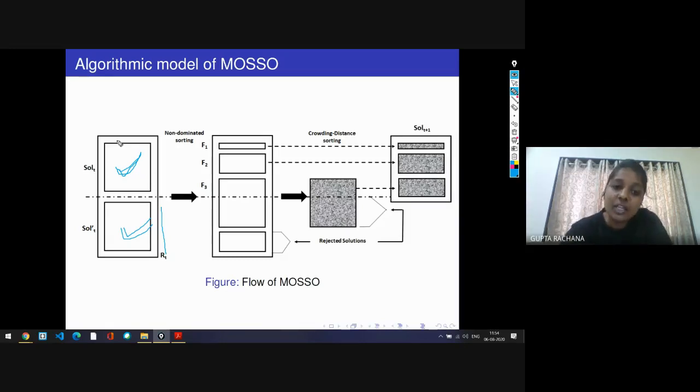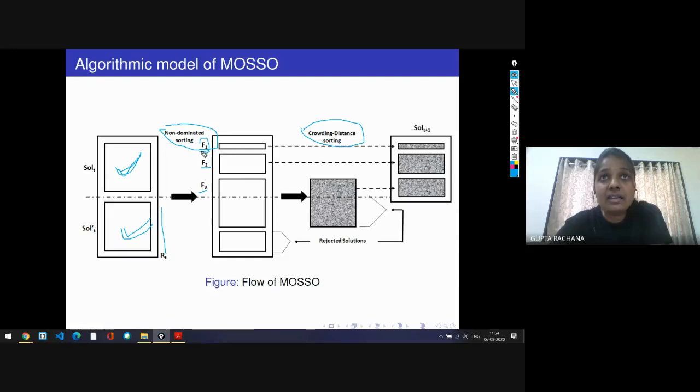So for that we will use two sorting methods: the non-dominated sorting method and the crowding distance sorting method. So what does the non-dominated sorting method do? It divides the entire population into different groups. Okay, like F1 group, F2 group, F3 group. Right, here you can see. Technically, these groups are known as fronts. First front, second front, third front. That is, here the variable has been used as F1, F2, F3.